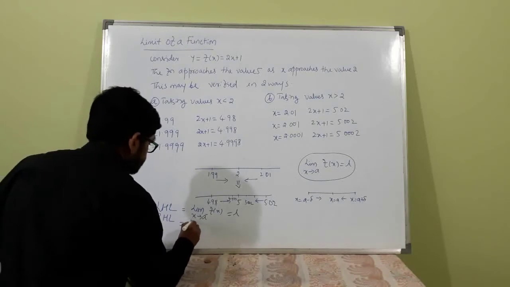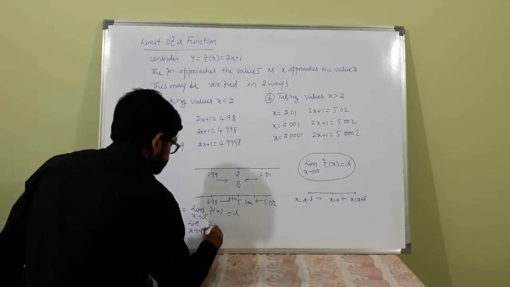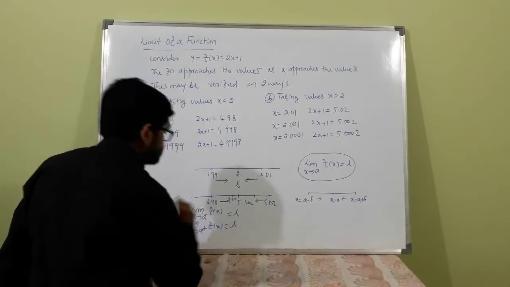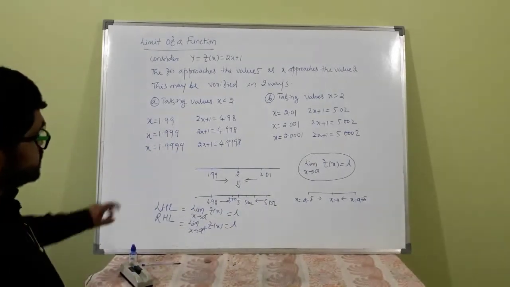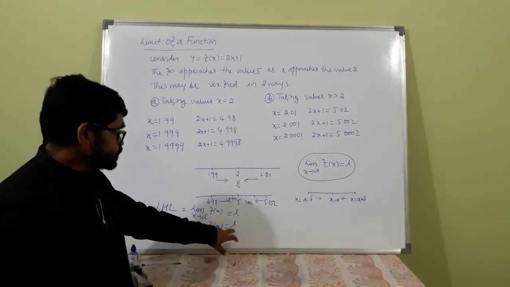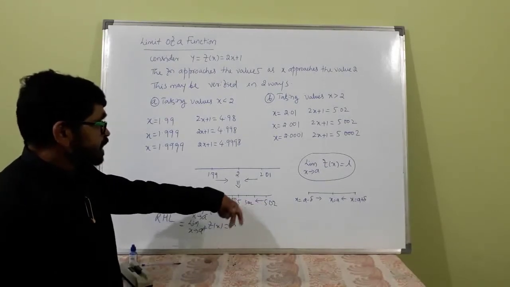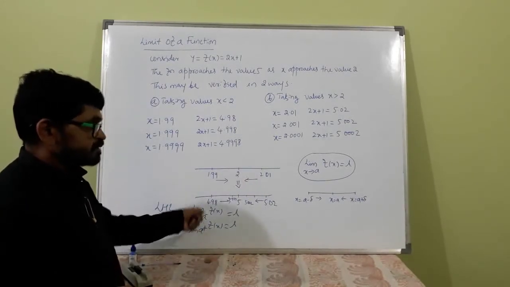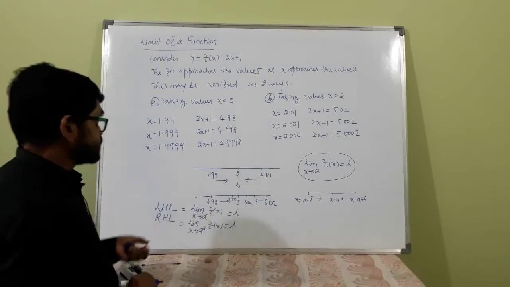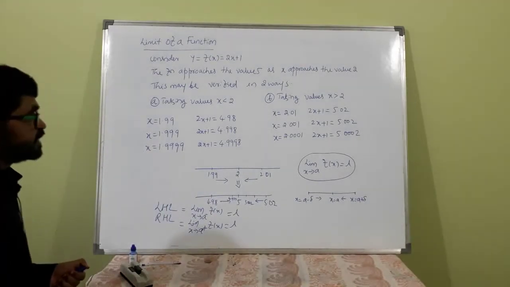Limit as x tends to a plus of f(x) is again L. This is the right hand limit. That means f(x) approaches L through the larger values of a from the right side. Okay, this is the concept of limit.